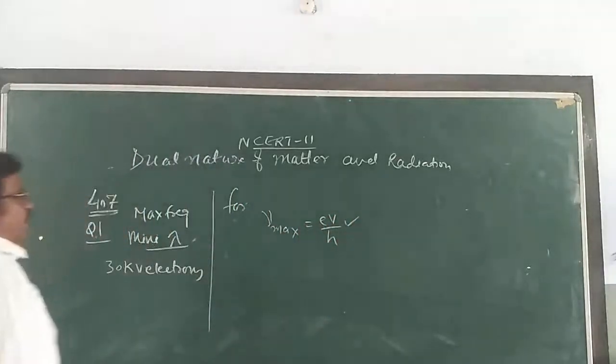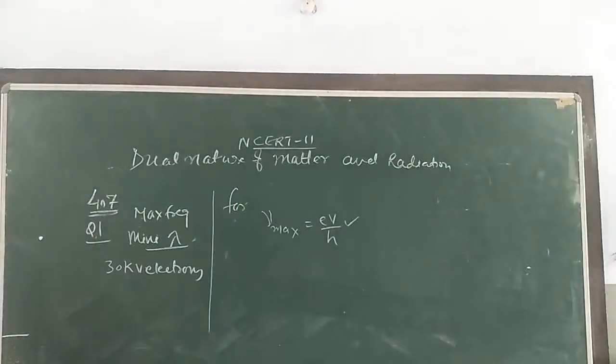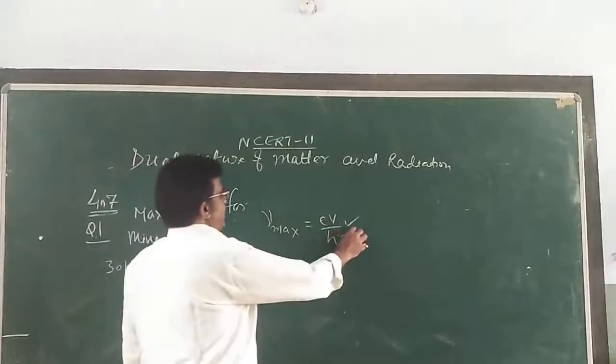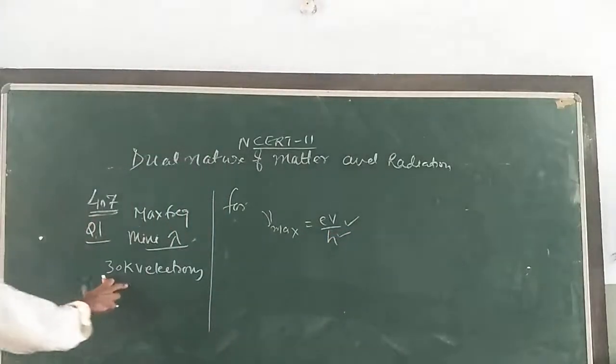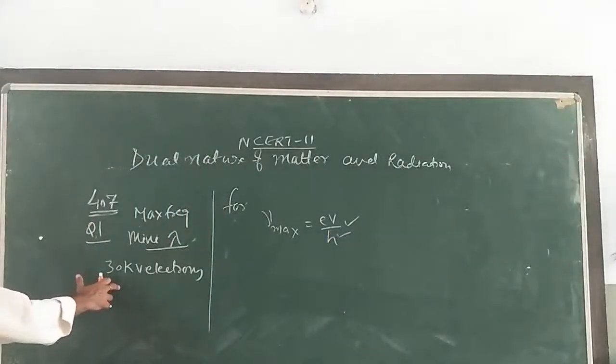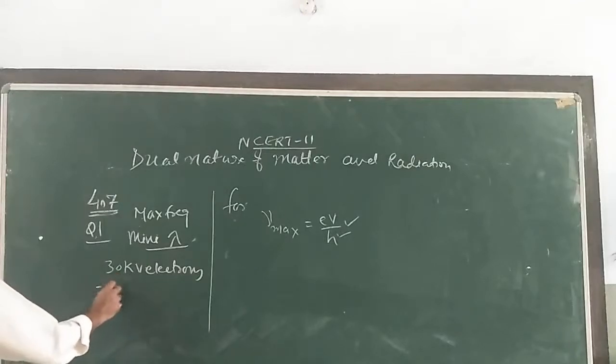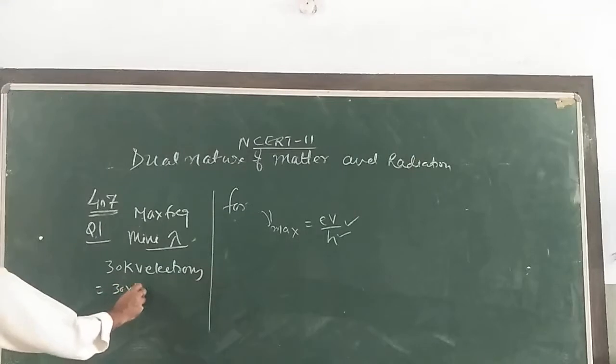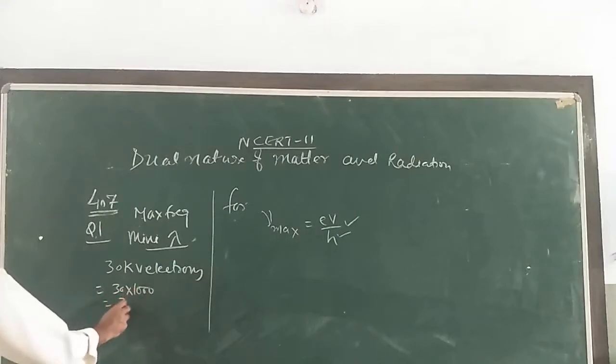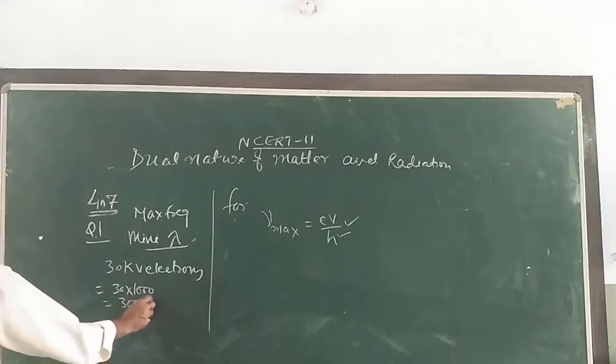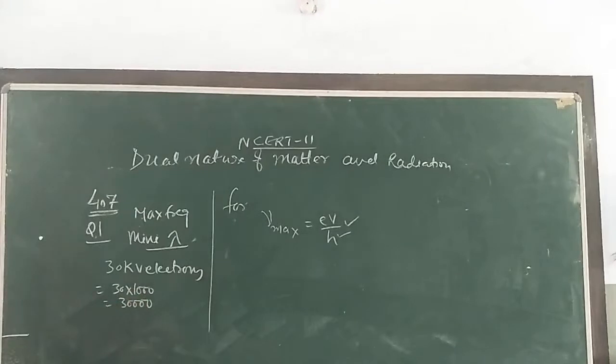Use this formula to find out the maximum frequency, where h is the Planck constant. The given voltage is 30 kilovolt. Kilo means 1000, so I can write here 30,000.